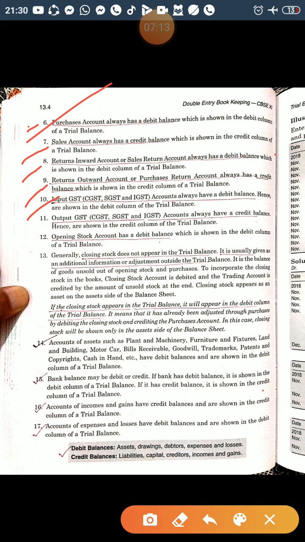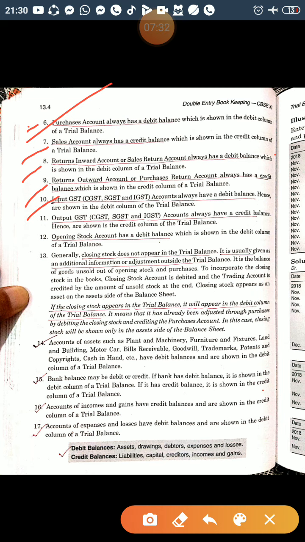Accounts of assets show debit balance, like cash at bank, building, and all intangible or tangible assets. They will be shown on the debit side.